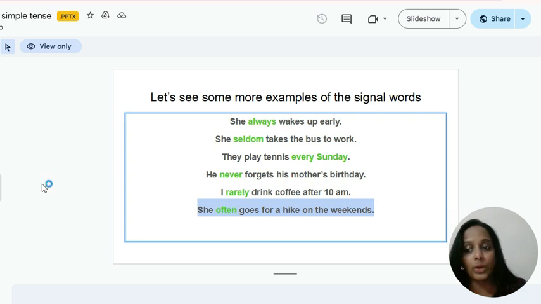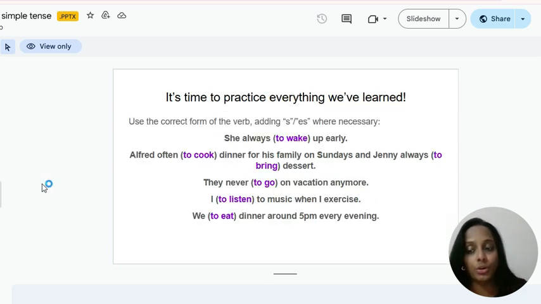So these are some more examples of the signal words. You can also practice on your own for more sentences. Now it's time to practice everything we have learned. Now take your paper and pen. Pause the video, read the questions, write it on the paper, and try to answer as many as correct. Okay? You can check your answers on the next page.